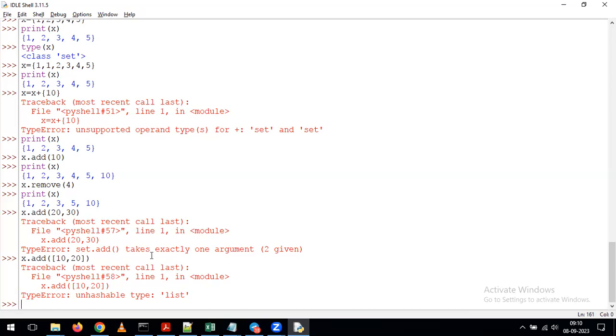Okay. Sir, compared to the three, which one is the fastest? No, it's not considered a fast study. In real time, depending on the requirements, we are going to use a list or tuple or set. If you ask me, I can say set is fast compared to the list and tuple.